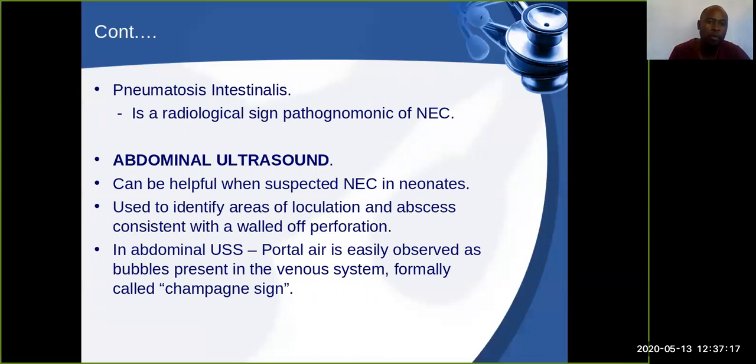If you do an abdominal ultrasound, what you see if you are suspecting necrotizing enterocolitis is that there is loculation, and you may also see the formation of an abscess consistent with perforation. Also on ultrasound, what is visible is what we call portal venous gas. It is observed as bubbles in the venous system. It was formerly called the champagne sign.